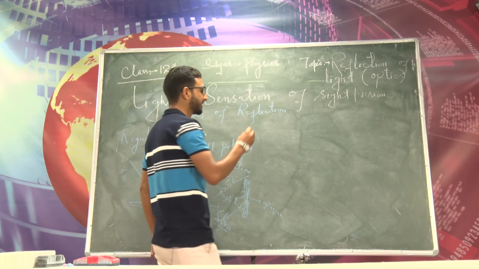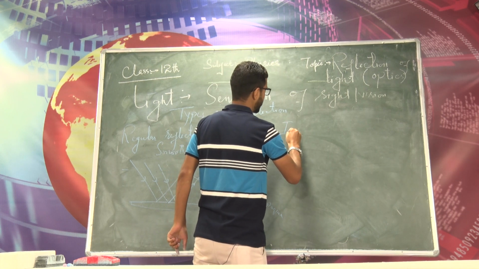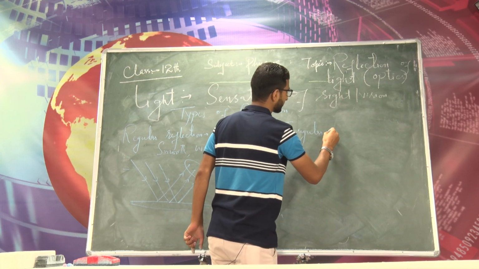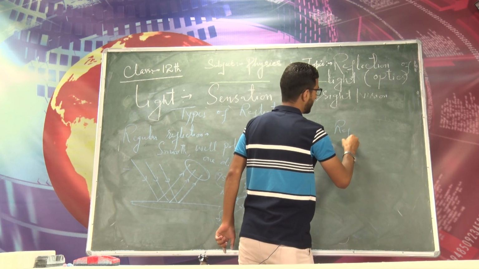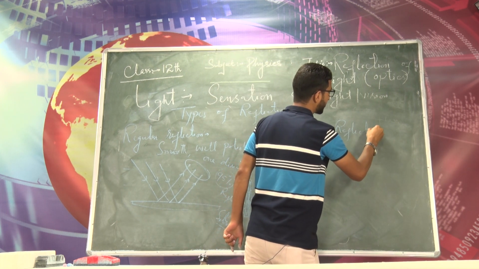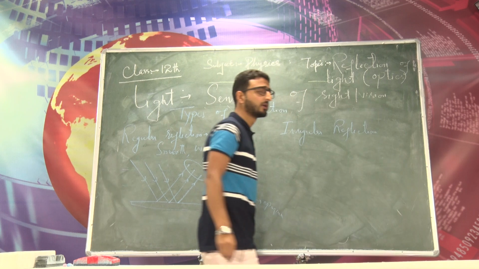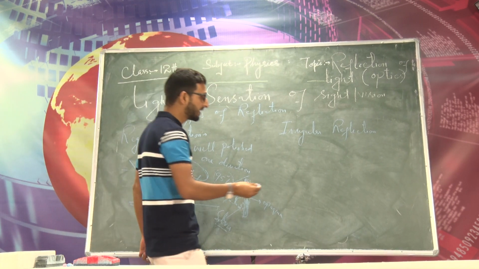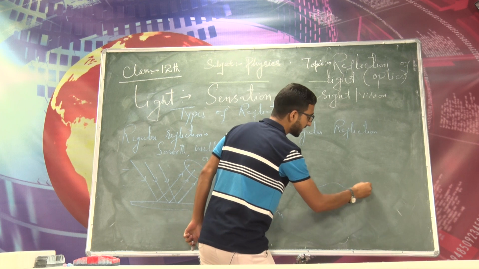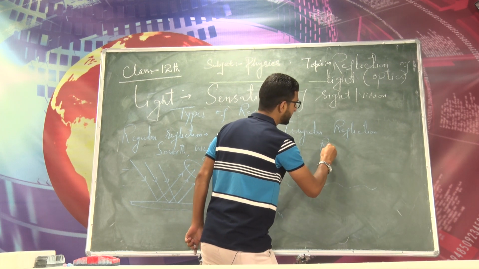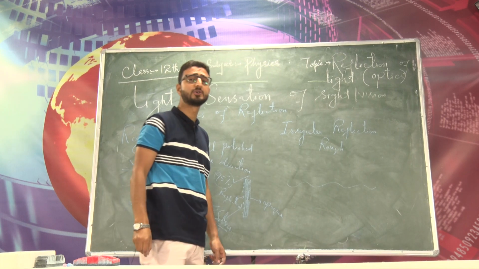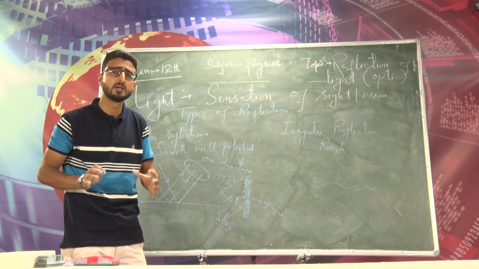Now let us discuss the second type of reflection, that is called the irregular reflection. Irregular reflection, or we call it diffused reflection, or sometimes we may call it the scattering of light as well. So now what is irregular reflection? In case the reflecting surface is not smooth and well polished, if it is rough,